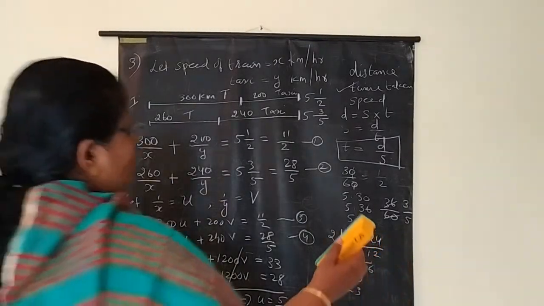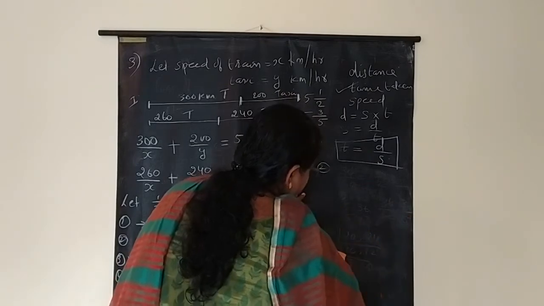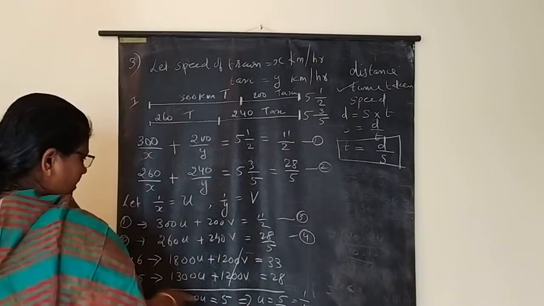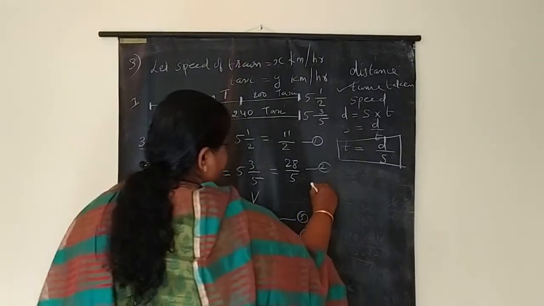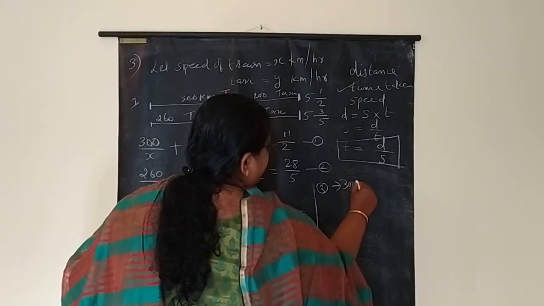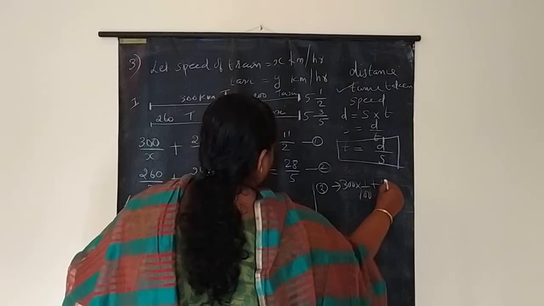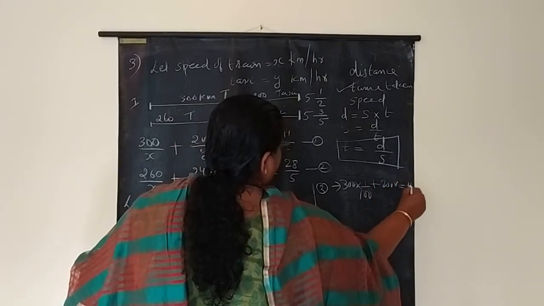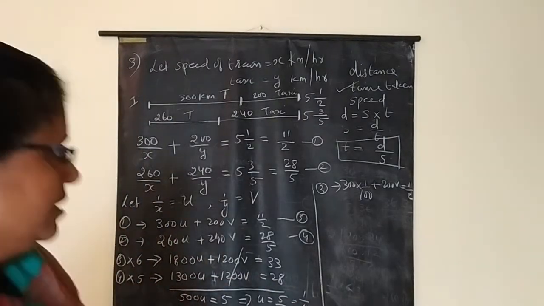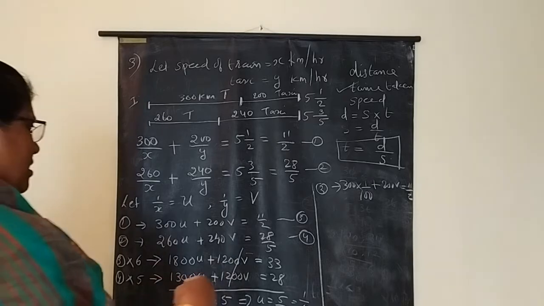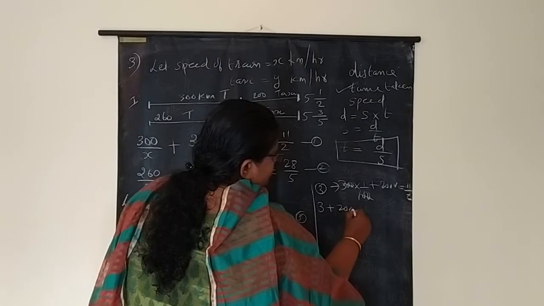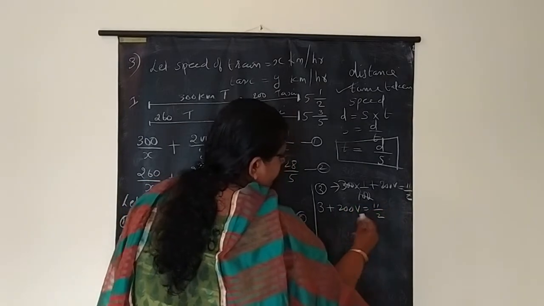Now by using u, you have to find v. For that, substitute that u in the third equation. So the third equation becomes 300 into 1 by 100 plus 200v is equal to 11 by 2. So 300 into 1 by 100 we can cut, we get 3 plus 200v is equal to 11 by 2.